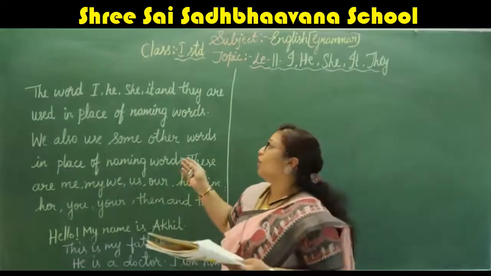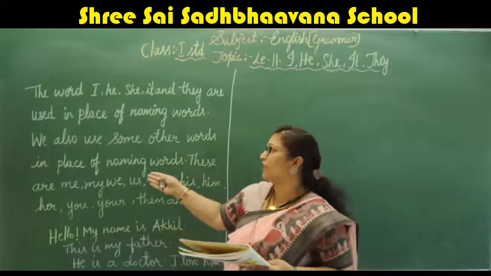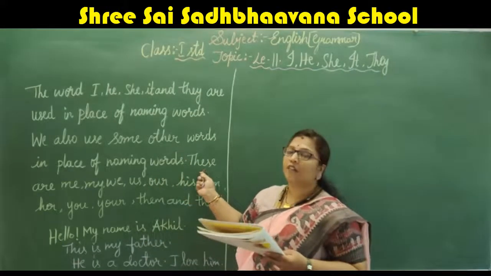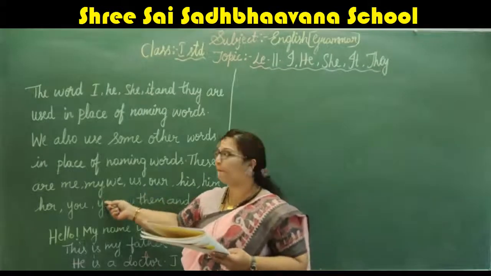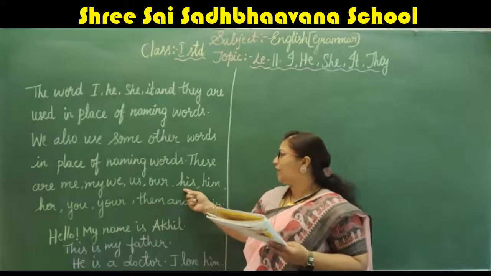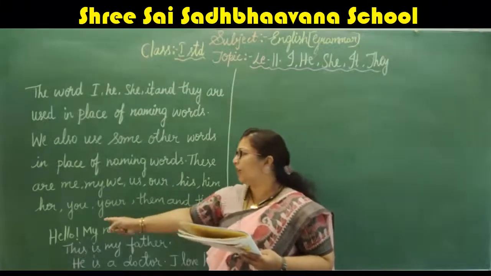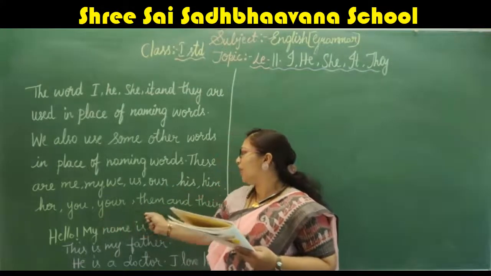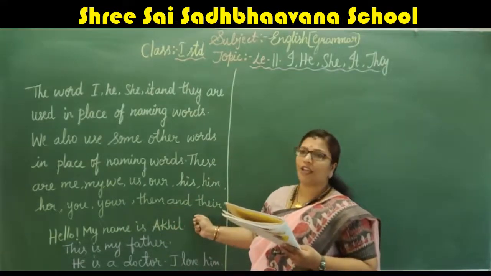Okay, children, we also use some other words in place of naming words. These are me, my, we, us, our, his, him, her, you, your, them and they.